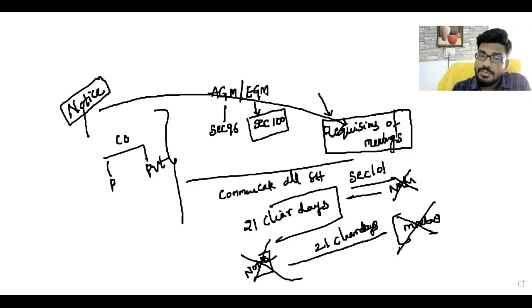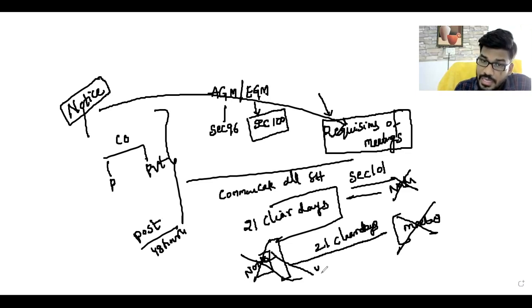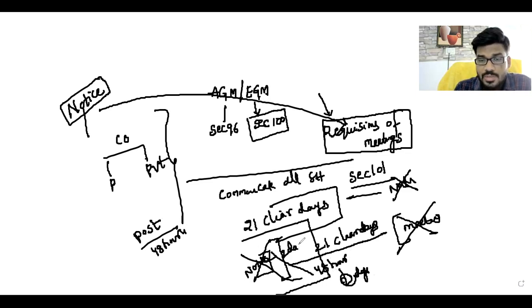And also, sir, whenever you send the notice through post, 48 hours after the notice are also excluded. 48 hours means 2 days. So whenever you send it through post, again 2 days are excluded. After those 2 days, they can calculate the 21 clear days.